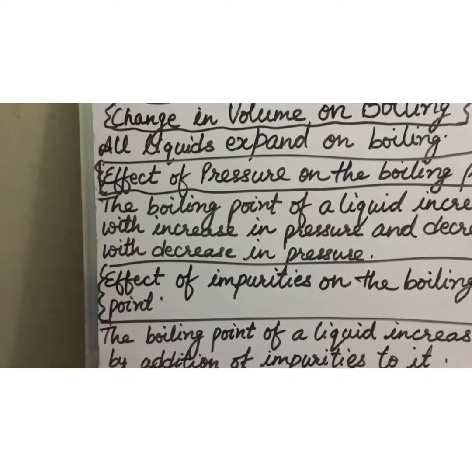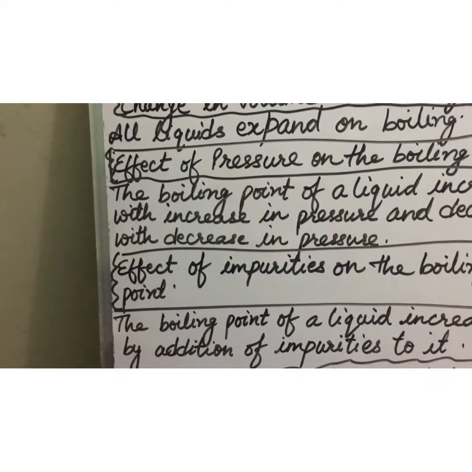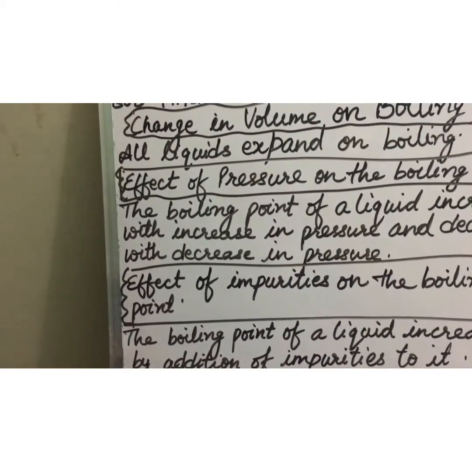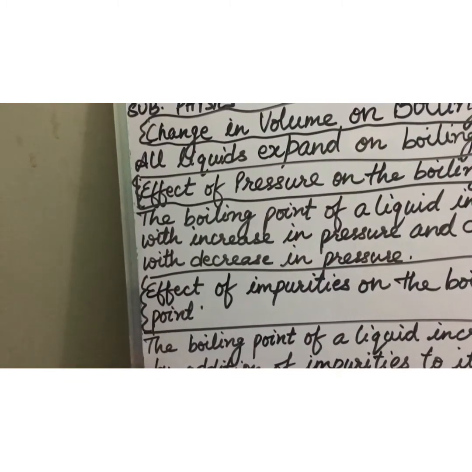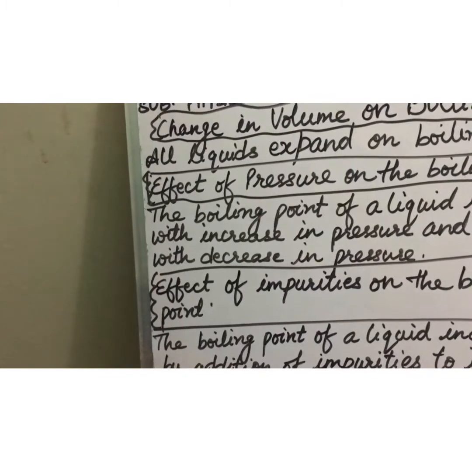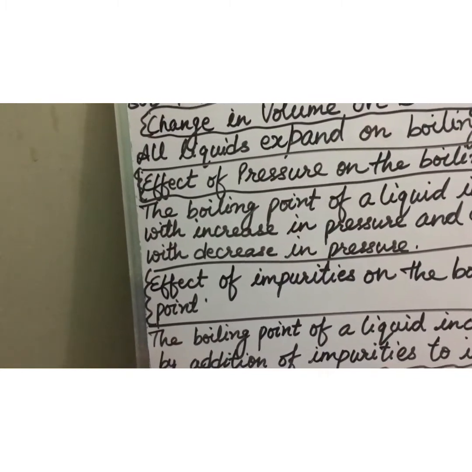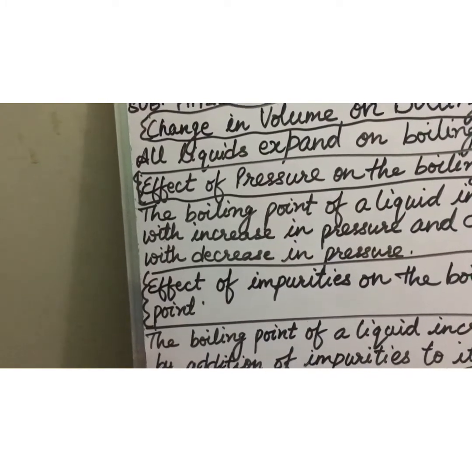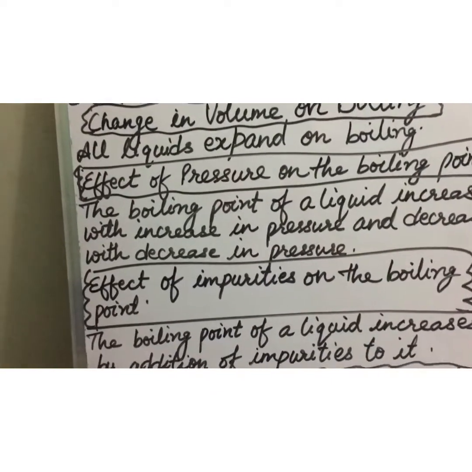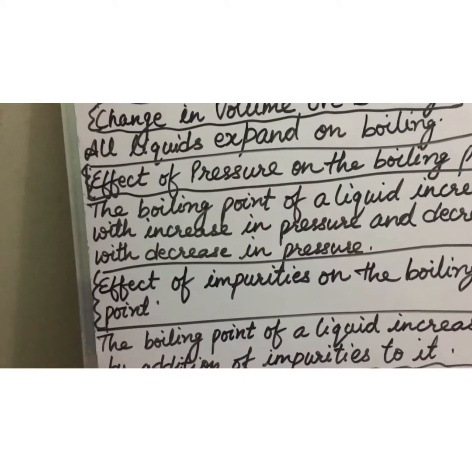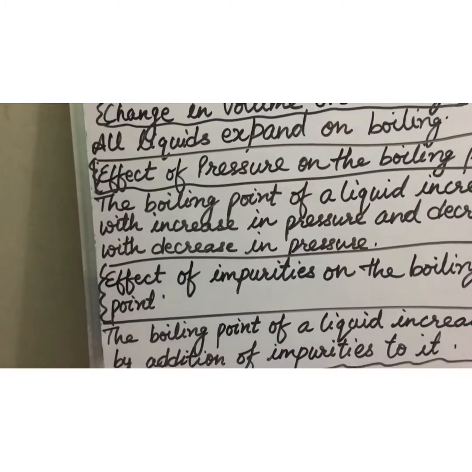For example, 1 centimeter cube of water at 100 degrees Celsius becomes 1760 centimeter cube of steam at 100 degrees Celsius. That means whenever the water starts boiling at 100 degrees Celsius, when water is in the form of liquid, its volume was 1 centimeter cube. But when it changes to steam, its volume increases and it becomes 1760 centimeter cube. So all liquids expand on boiling.